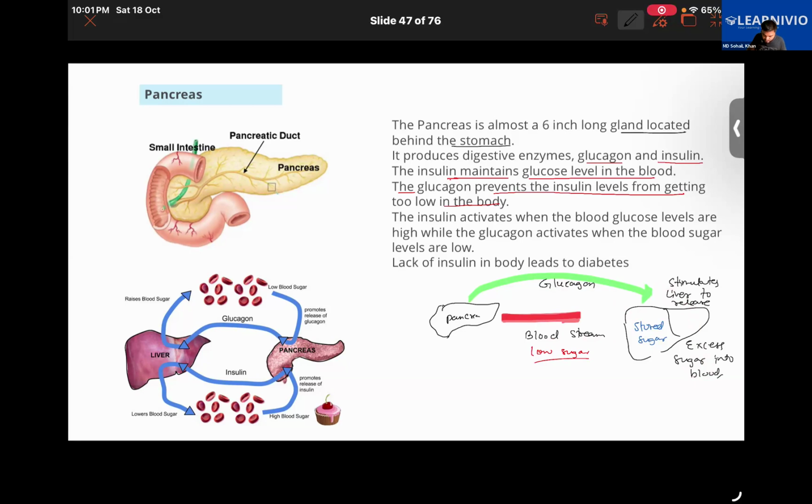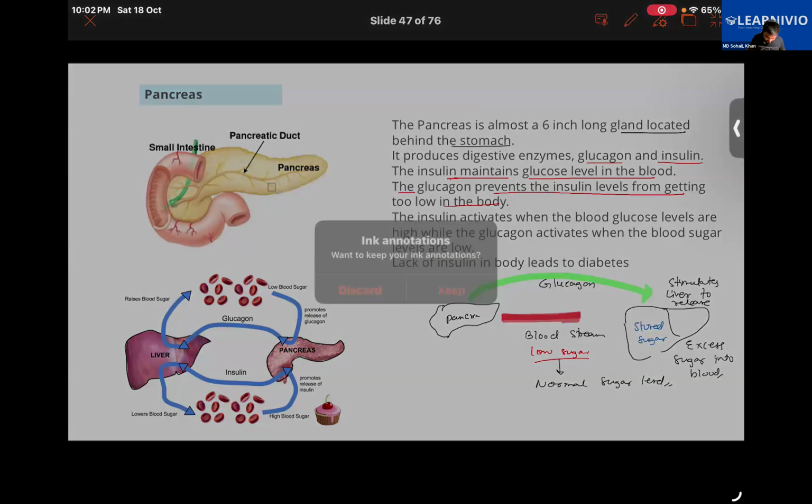So earlier there was low sugar. Now it will return to normal sugar level. Is this clear now? Yes, sir. Very good. Okay, now let me take another slide. One second, please.